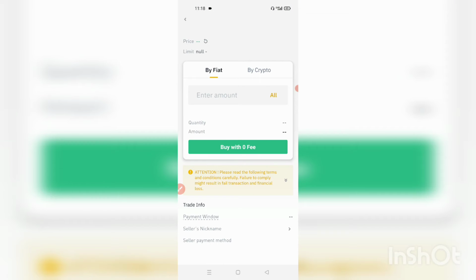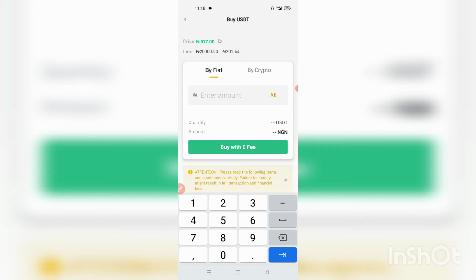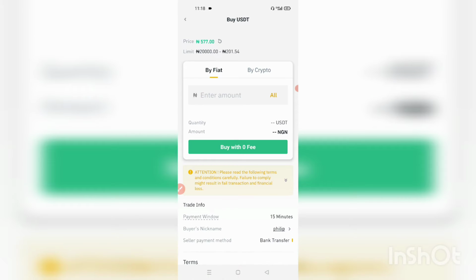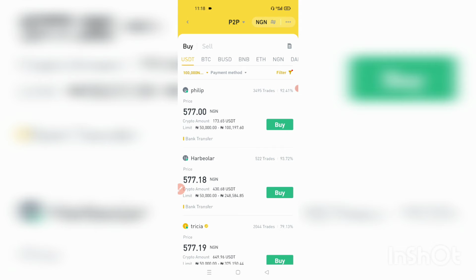When we get in, we will indicate the amount we want to spend in this purchase. In our own case, it's 100,000 naira. Okay, he has actually sold this coin because of time spent in talking. So what we need to do is to go back for someone. At this point, it is not yet a problem because we have not initiated the transaction, so we can't cancel anything. It's still safe to come back and look for someone else.